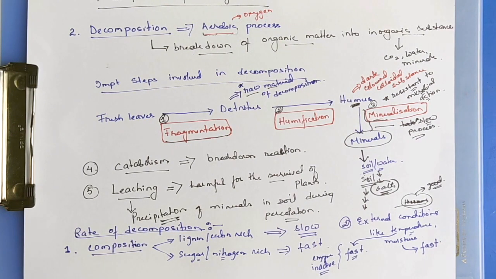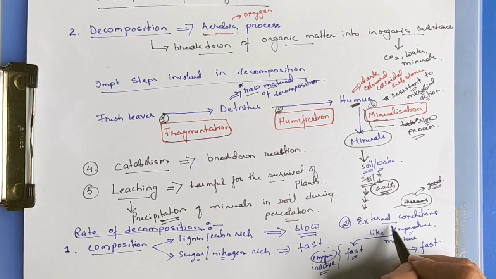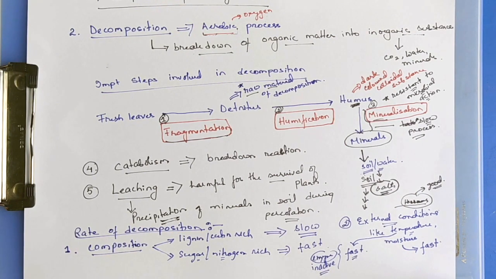When the temperature is too high, the enzymes become denatured and the rate of decomposition would be slow again. So external conditions also play a very important role in determining whether the rate of decomposition would be slow or fast.